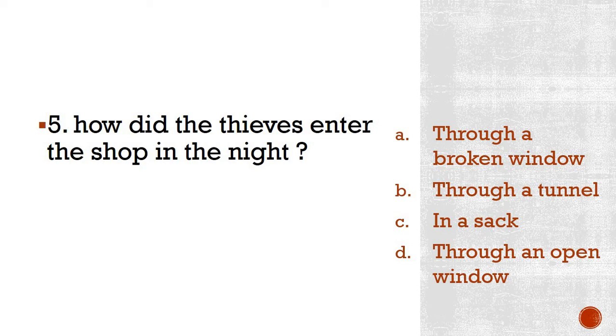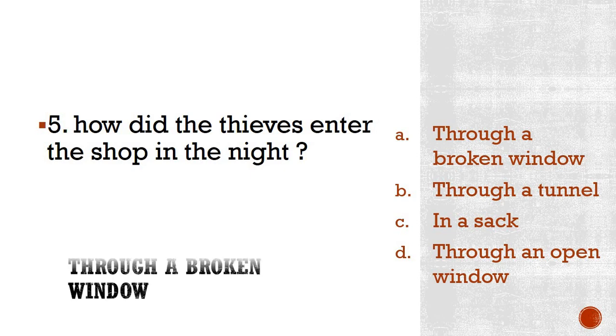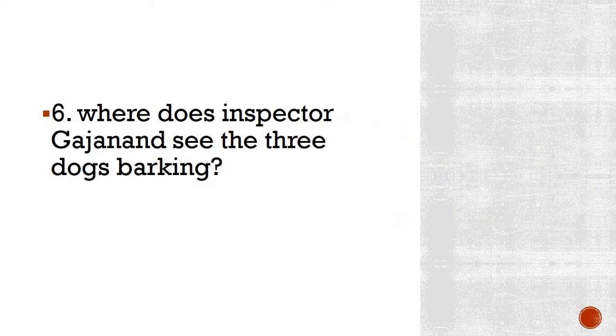Okay, the correct answer I shall display here. If you have written the answer, it is good that you are trying your level best. So just check your answers. The correct answer is through a broken window. So please repeat this question as well as the answer after me. How did the thieves enter the shop in the night? Answer: through a broken window. Okay, moving on to number 6.